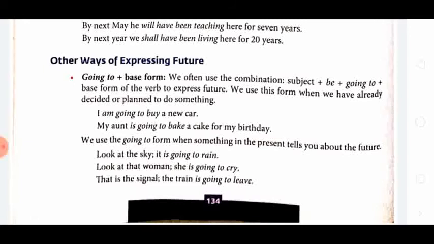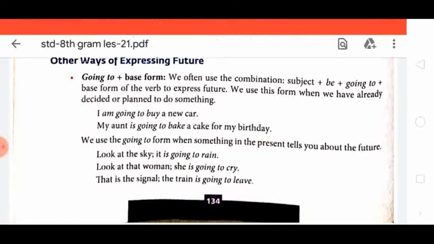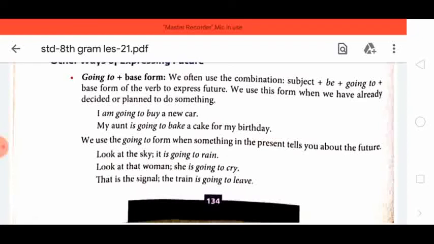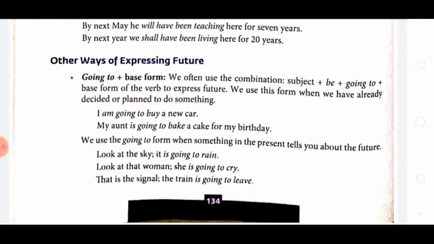When we have decided or planned to do something, then we use the going to form. Also when something in the present tells you about the future. Means अभी कुछ ऐसा हो रहा है. You are not studying properly. Definitely you are going to fail in the exam. Okay? Or in another case, you are studying very nicely. Definitely you are going to get nice marks in the coming exam.